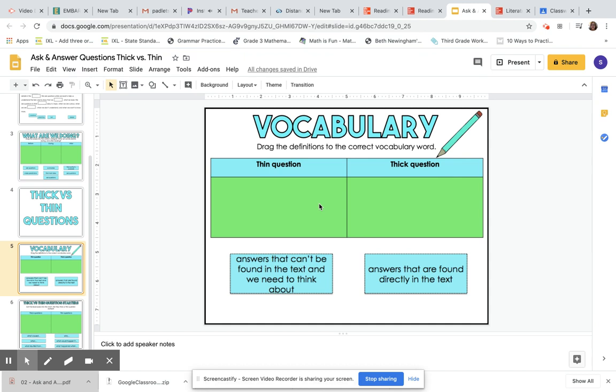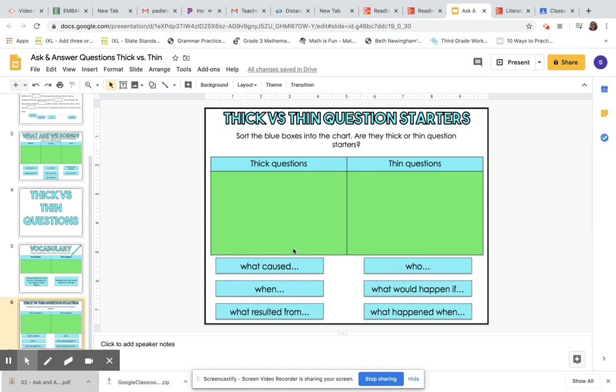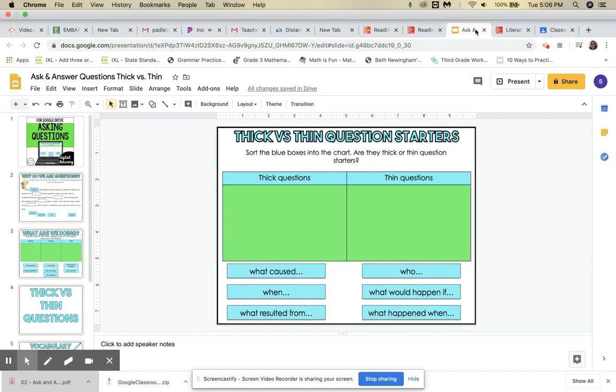So this slide, you will give me the definition. So a thick question is answers that can't be found in the text and we need to think about, and thin questions are answers that are found directly in the text. And then you'll do this slide and you're going to put thick questions and thin questions. What kind of questions are these? Put them in the correct order that they go in.